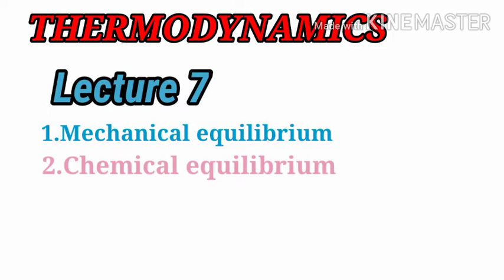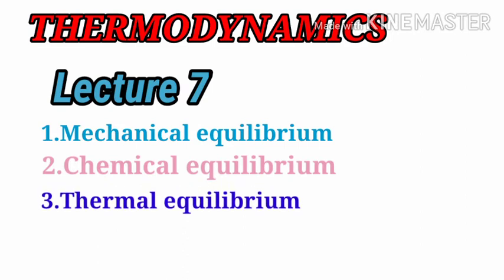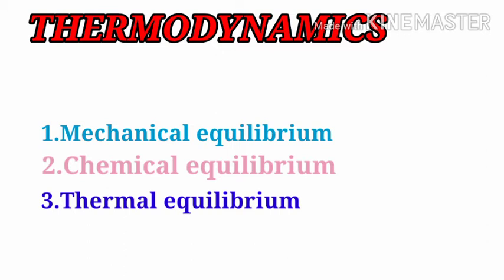Now students, last but not the least, is thermal equilibrium, the last equilibrium type, in which the system is said to be in thermal equilibrium if the temperature of the system is uniform throughout and does not change with respect to time. So students, these are the three types of equilibrium that we learned in the previous lecture.